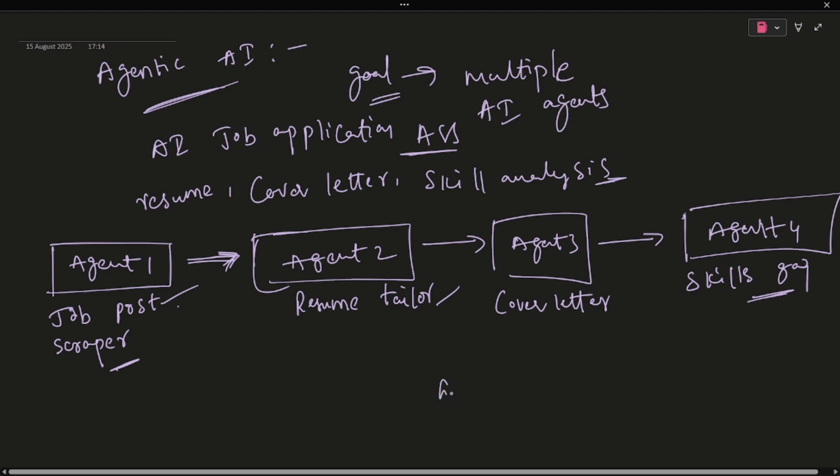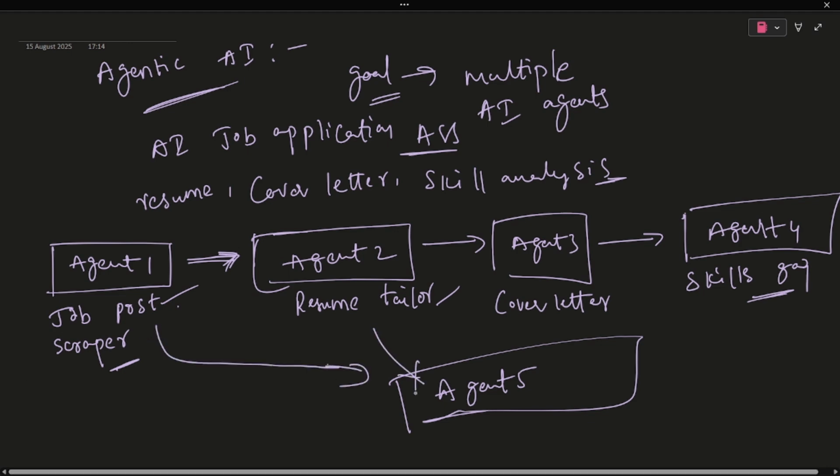And finally, agent five combines all of these: the resume tailor, cover letter, and skills gap analyzer output, and it gives a final package of resume, cover letter, and skill gap analysis.